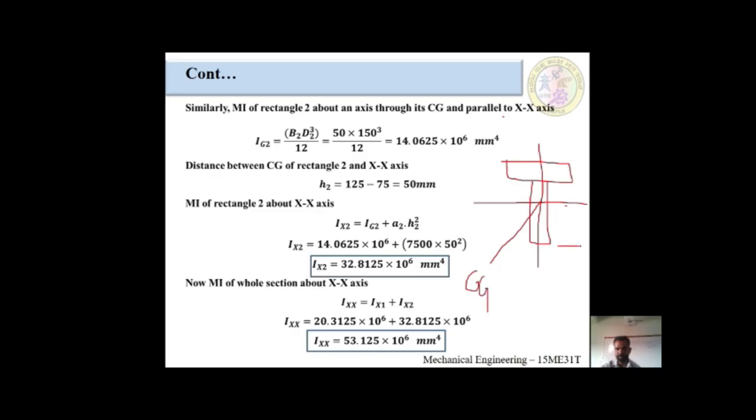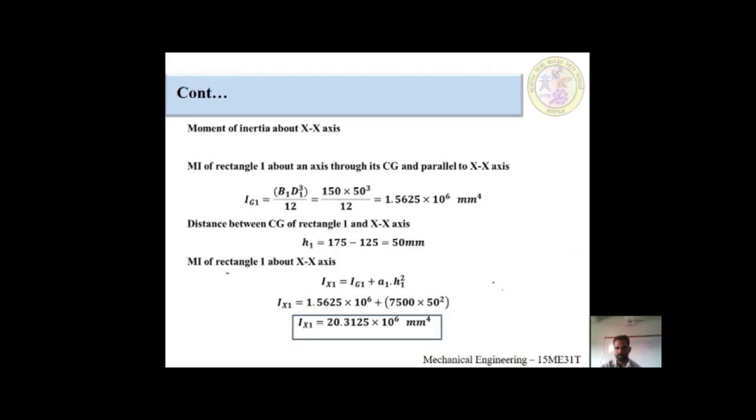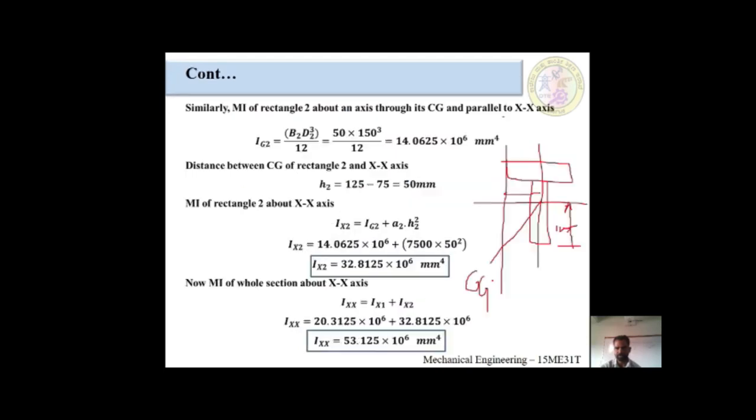Center of gravity. This is the reference. From here to here is the y bar value. From here to here is the x bar value. This would have how much? 125. This would be 125. Right, and this would be 75. This would be 75.